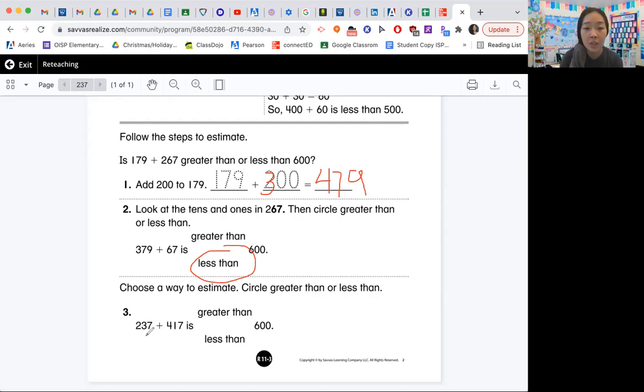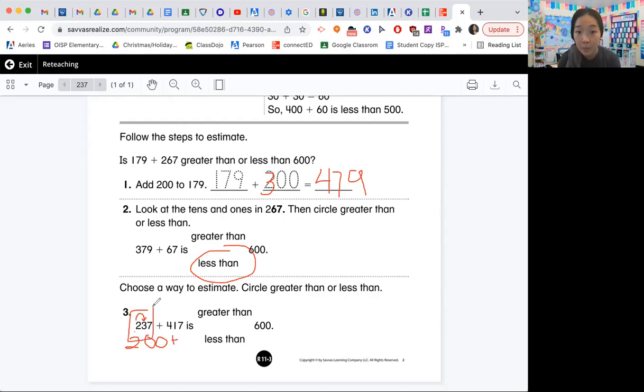So what we're going to do is first, we're going to look at 237. The 2 is going to ask the 3, do you think that I should stay as 200 or go up to 300? Well, the 3 is going to say, well, I'm a 3, so I'm 4 or less, so I'm going to tell you to rest. So I'm going to stay at 200, okay? So I'm going to do that with that first number.